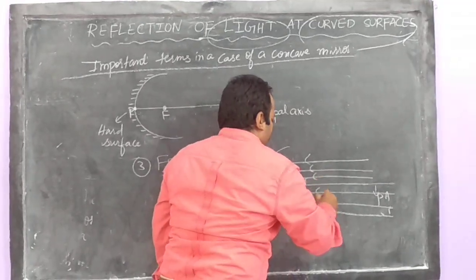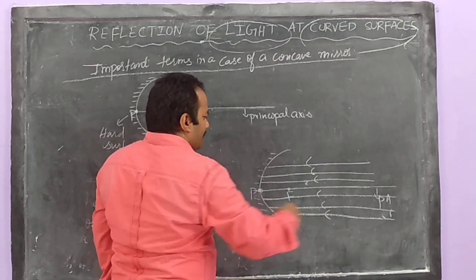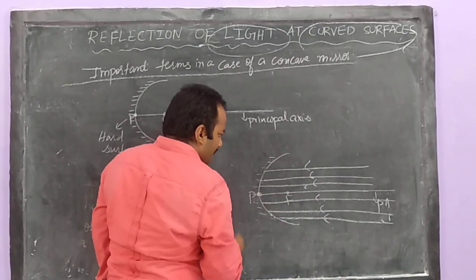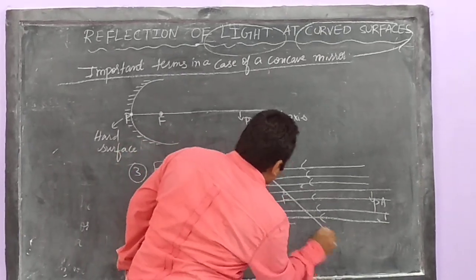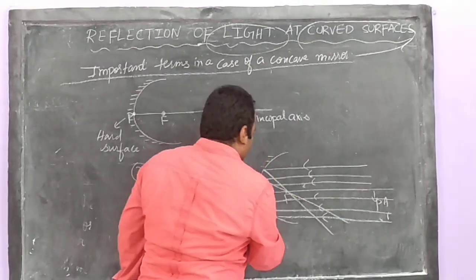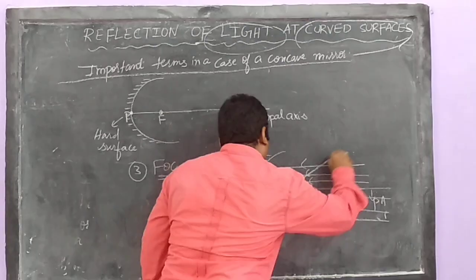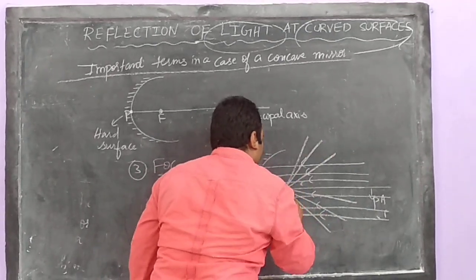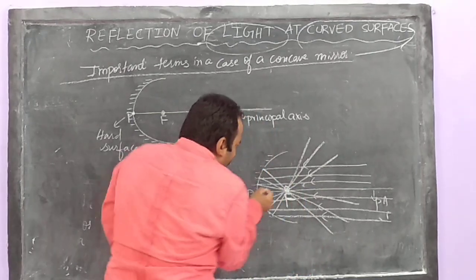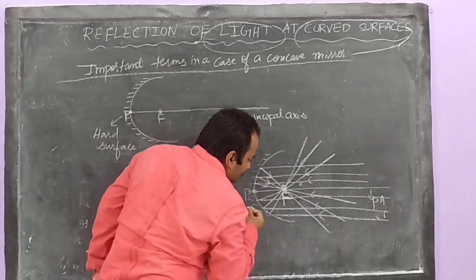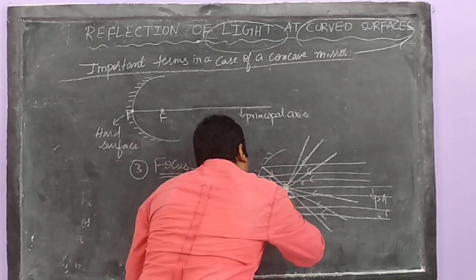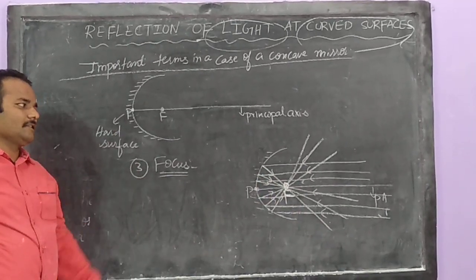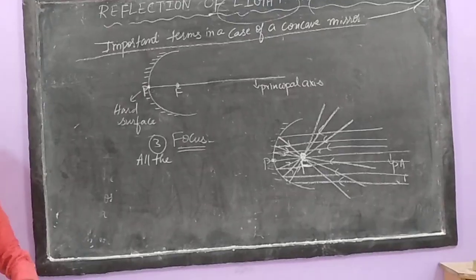After falling on this concave mirror, all these incident rays reflect, and all the reflected rays meet at one point. That is called the focus.